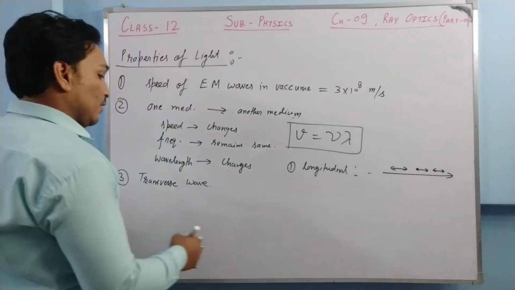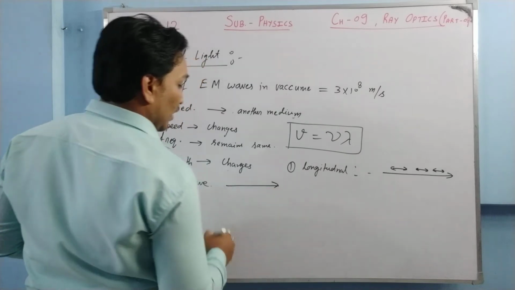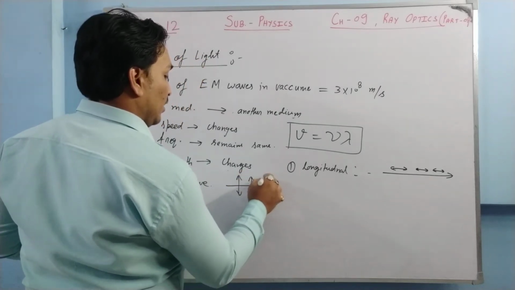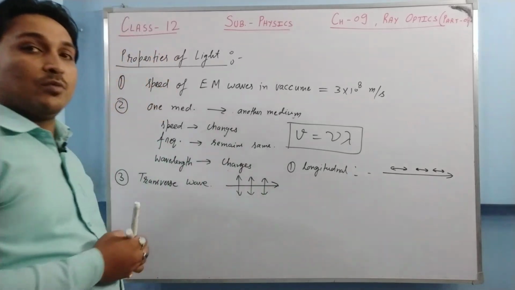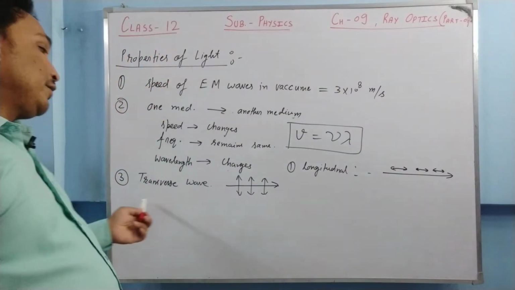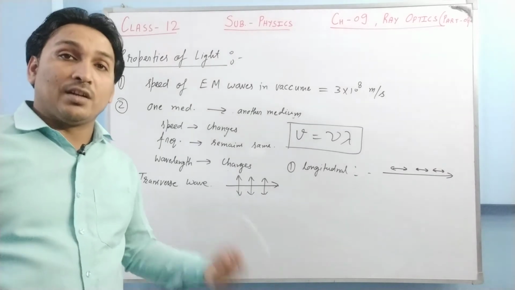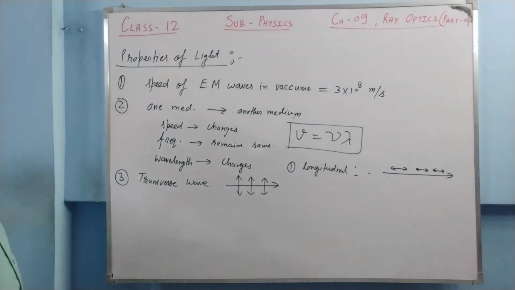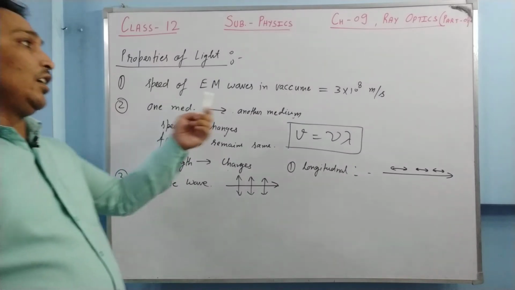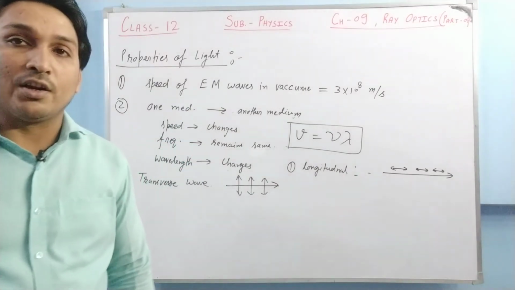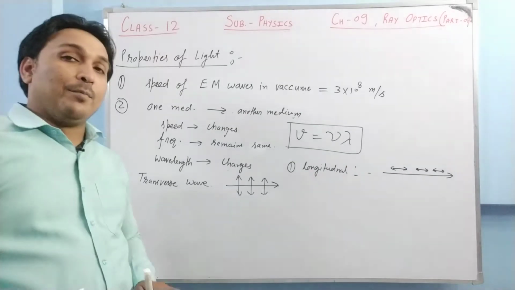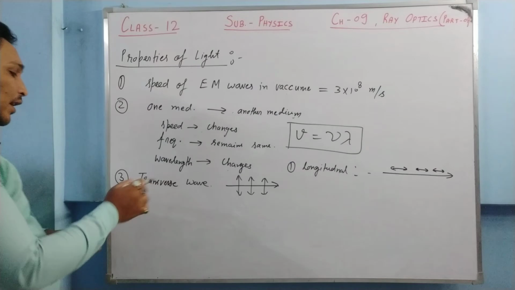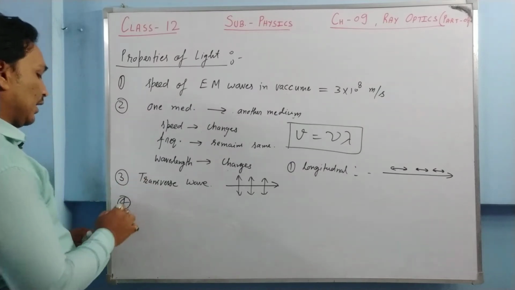Another wave is the transverse wave. Here, if the wave is traveling like this, the particle oscillates like this, means perpendicular to the direction of propagation. So these kinds of waves are called transverse waves, and light is a transverse wave. Here the electric field vector and the magnetic field vector in an electromagnetic wave vibrate perpendicular to the direction of propagation. So light is a transverse wave. We need to understand that.